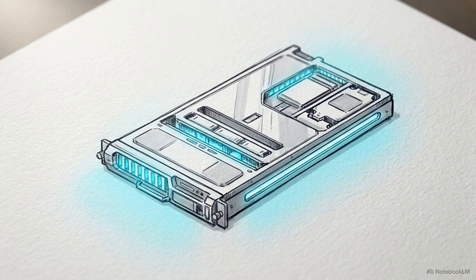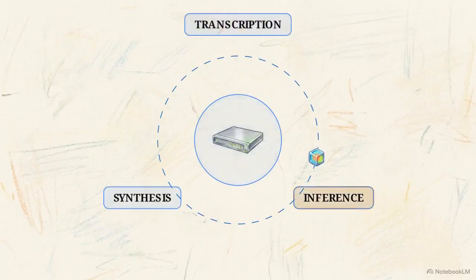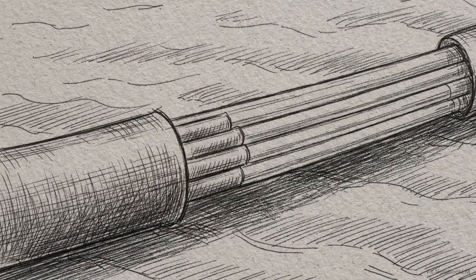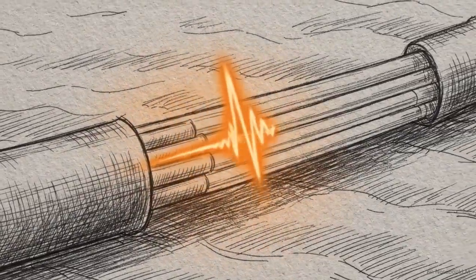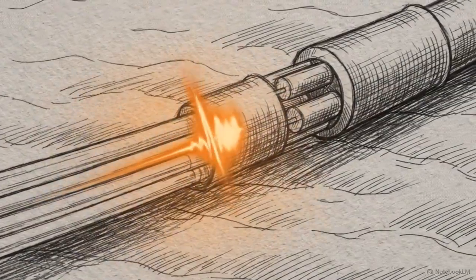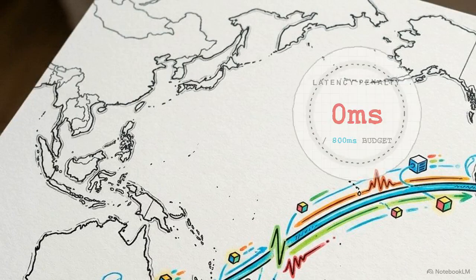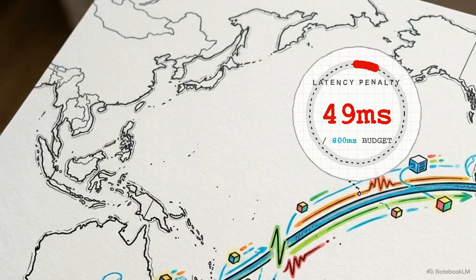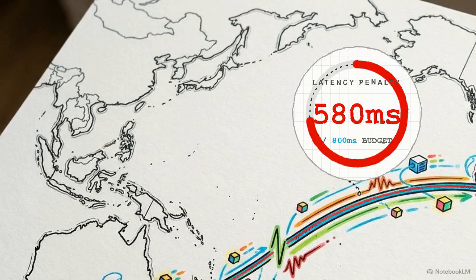Hitting this number is relatively simple on a local development machine or a single server. A single processing loop can handle the transcription, inference, and text-to-speech synthesis without breaking a sweat. But physical distance introduces immediate latency. Fiber optic cables are bound by the speed of light. If your server is in Virginia and your user is in Sydney, network traversal alone will consume a massive fraction of your 800 millisecond budget before a single line of code executes.